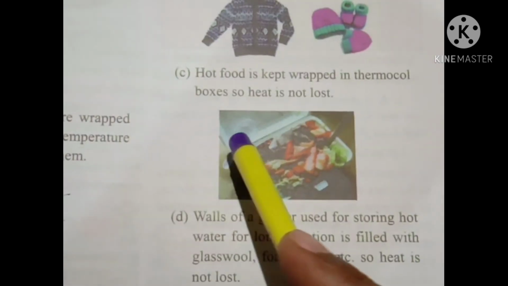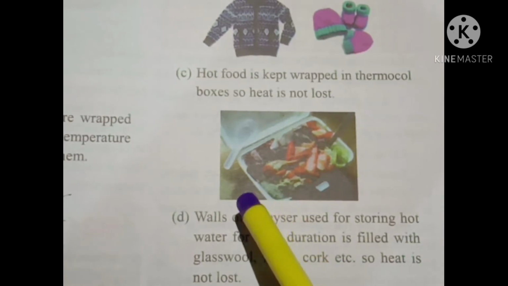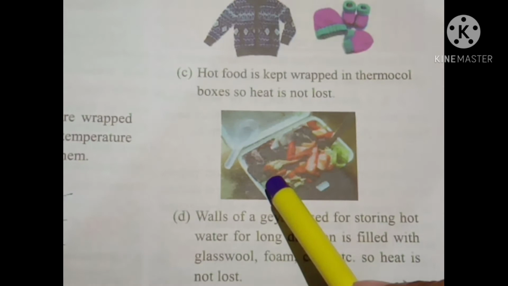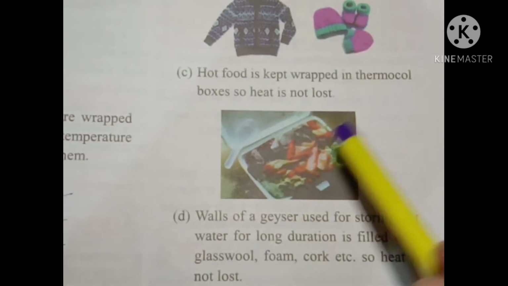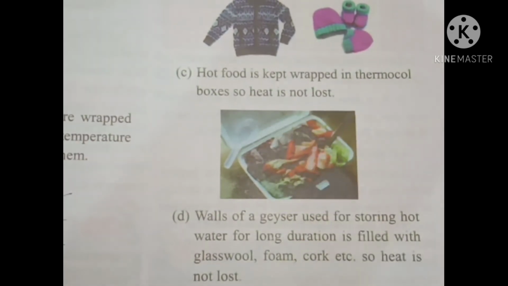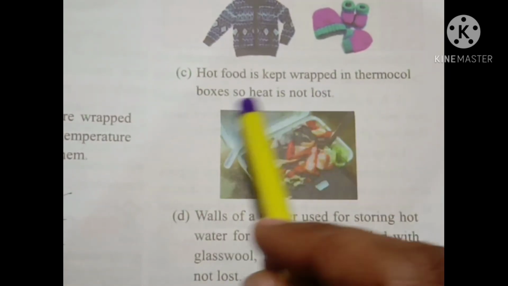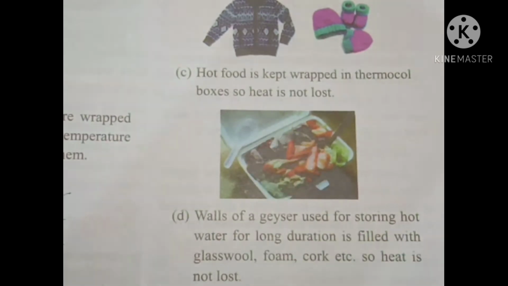Okay, in the third example you can see a picture of a tiffin. This is a tiffin box, and these tiffin boxes are specially wrapped with thermocol. Why? Because thermocol is also a bad conductor of heat, and that is why when we keep our food in these kinds of boxes, thermocol doesn't allow the heat to be lost easily. So the hot food is kept trapped in thermocol boxes, so heat is not lost.